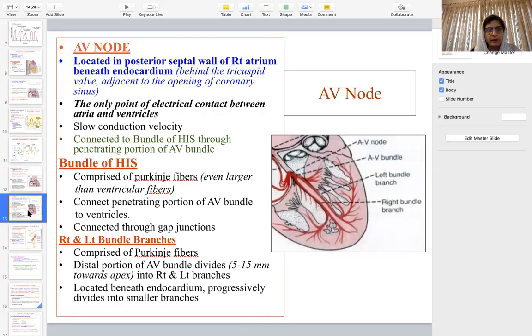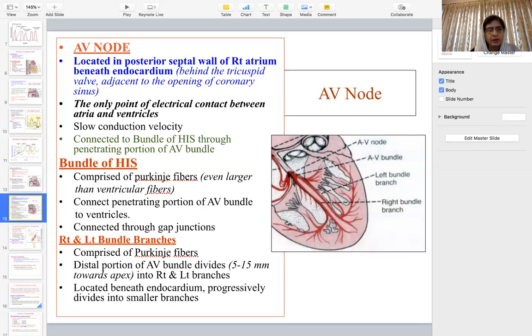Now, when the impulse reaches the AV node, which is again a relay station, it is located in the posterior septal wall of the right atrium beneath the endocardium, the only point of electrical contact between the atria and the ventricles. This is the only point through which the impulse can enter the ventricles.